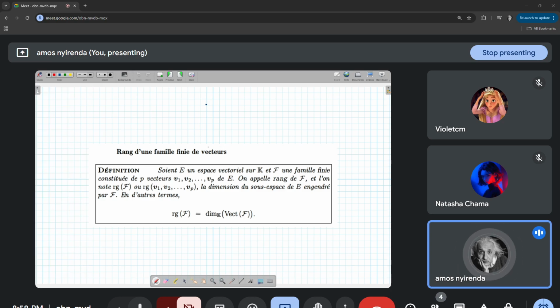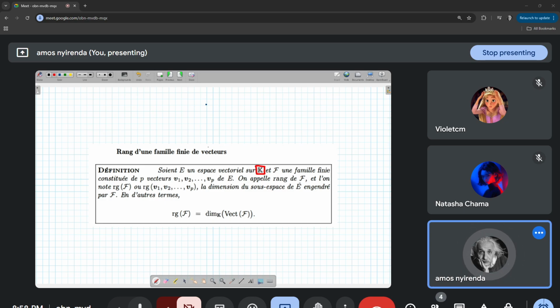So according to the definition, we're saying here, soit E, un espace vectoriel sur K. The last time I said what K is, in this case R or C. For the purpose of this course, it is either R or C. So soit E, un espace vectoriel sur K, et F, une famille finie constituée de p vecteurs. So we have a finite family of vectors, V1, V2 jusqu'à Vp de E.